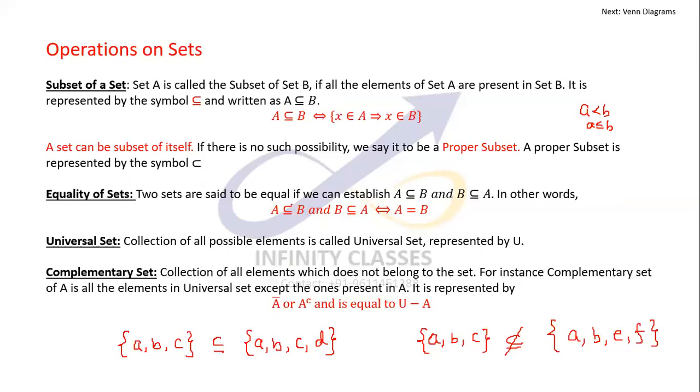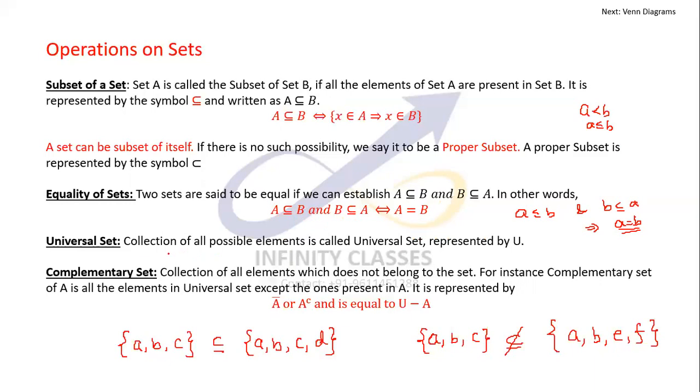But if A is a subset of B and B is a subset of A, it's similar to A being less than or equal to B and B being less than or equal to A. Then the only possibility is A equals B. So in some questions they can ask you to prove that two sets are equal, and what you have to do is prove that A is a subset of B and B is a subset of A.